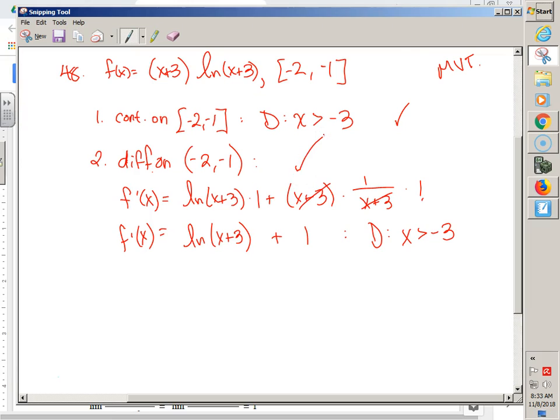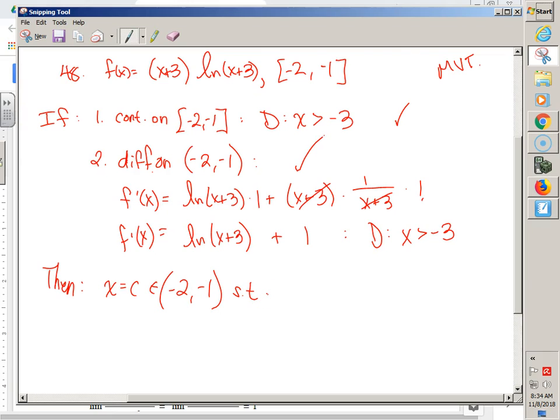Some of you got stuck on how to do continuous and differentiable last night. Differentiable, find the derivative and say, does it exist? The answer is yes. Continuous check, differentiable check. So then what do we do? If number 1 is true, then what do we say? Yeah, good. There exists an x equals c within A to B such that what?